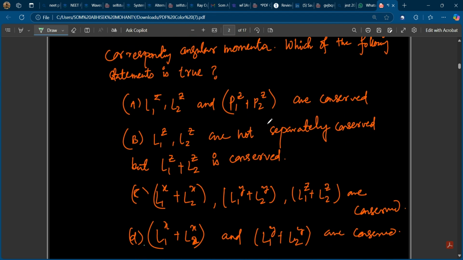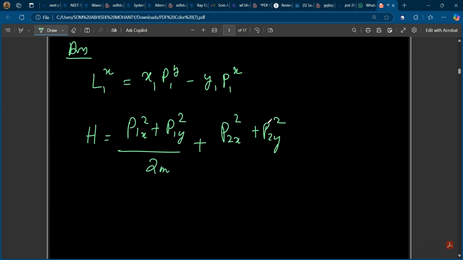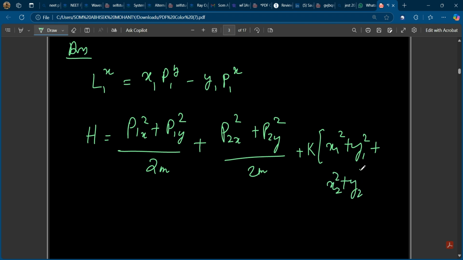So I'm doing it as per my convenience. Divided by 2m, right, plus k whole into x1 square plus y1 square plus x2 square plus y2 square plus z1 square plus z2 square minus 2 z1 z2. All right.